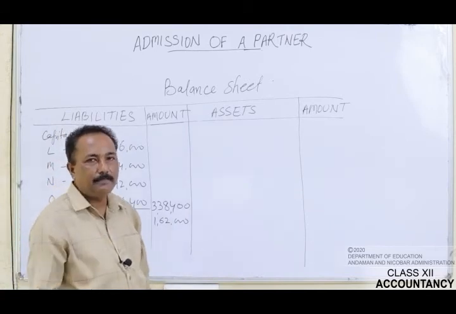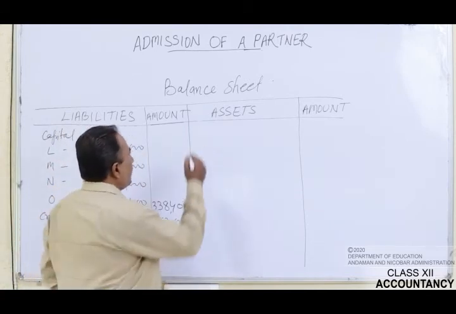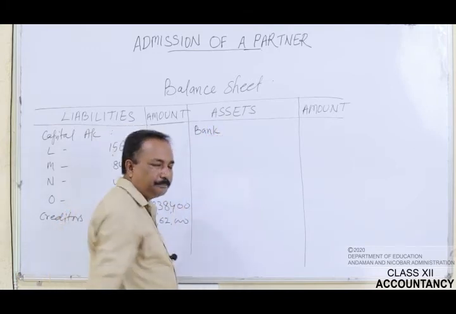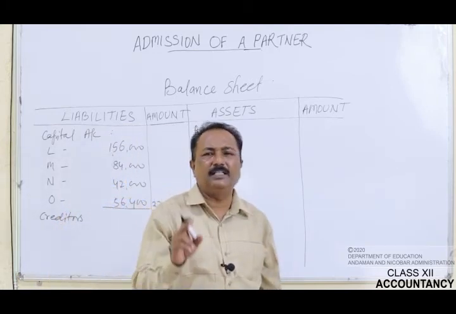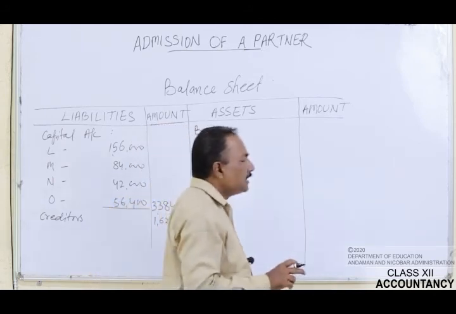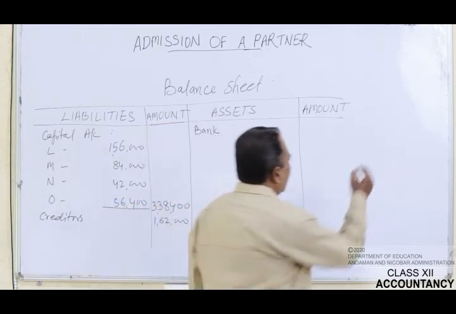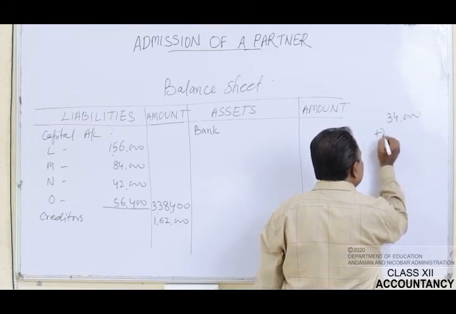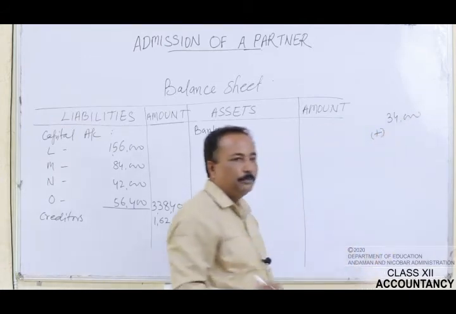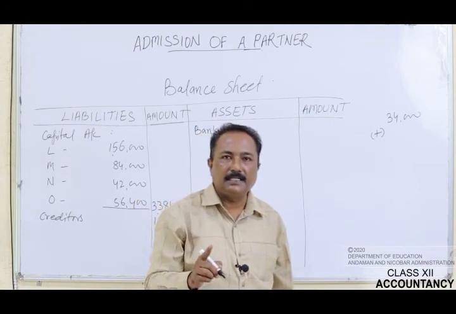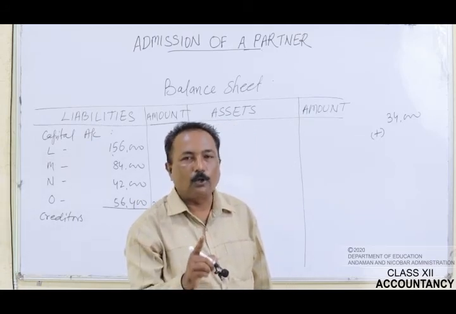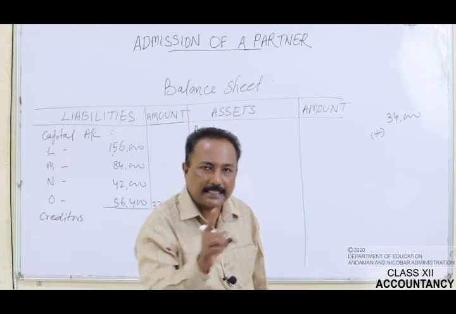The very first item given in the old balance sheet is the bank account. The amount given in the old balance sheet was rupees 34,000. We have to add certain amounts to it. You may remember that O brings rupees 30,000 as his share of goodwill.